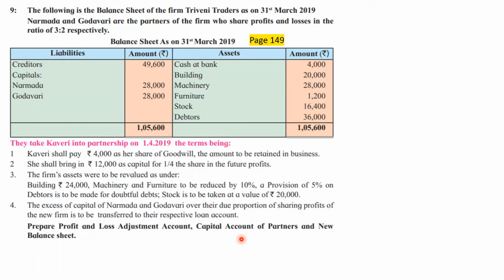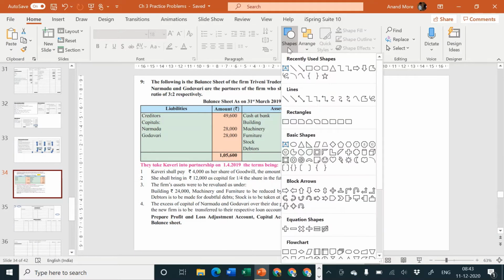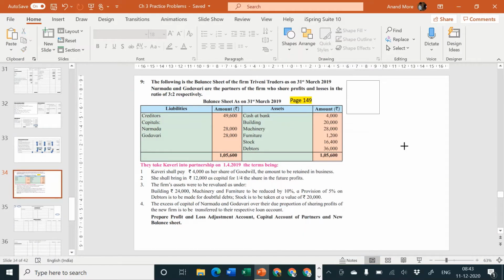Everything is easy. But the important point is adjustment number 4, because adjustment number 4 appears somewhat similar to question number 7 and 8, but it is not telling you what is the basis. It is telling you the ratio. Ratio should be new PSR, because they are saying due proportion, that means ratio of sharing profits of the new firm. New firm means new PSR. So ratio is known, but ratio to be applied on what? What is the basis for application of ratio? That is not known. So that is the point of this problem which I am going to discuss. So let me write down the observations first, and after writing observations then we are going to draw the ledger accounts which are necessary to solve this problem.